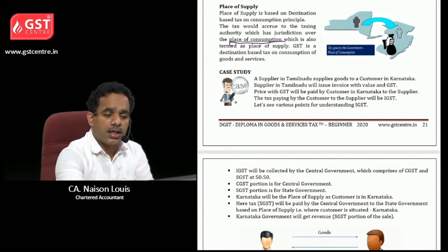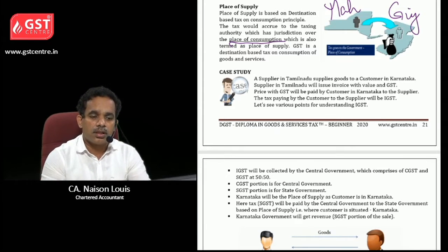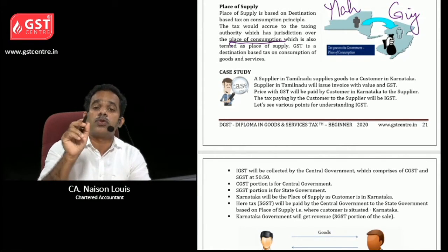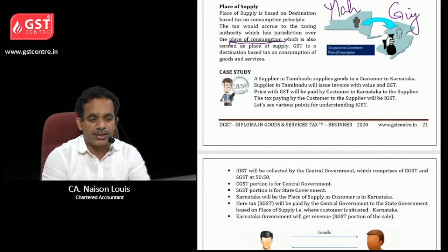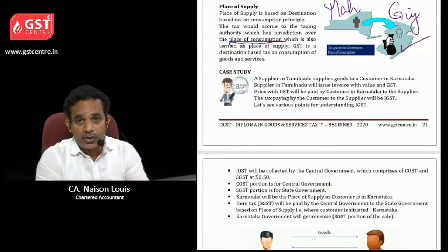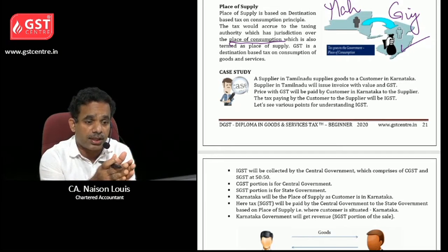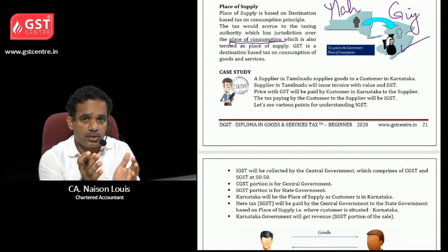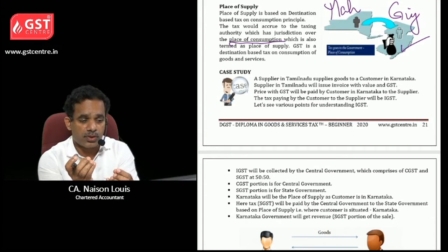When goods are transferred from Maharashtra to Gujarat, the place of consumption is Gujarat, that is, where the customer is located. And that government will get the revenue. Gujarat government will get the revenue, because the customer is located in Gujarat. So where the customer is located, that government will get the tax revenue.